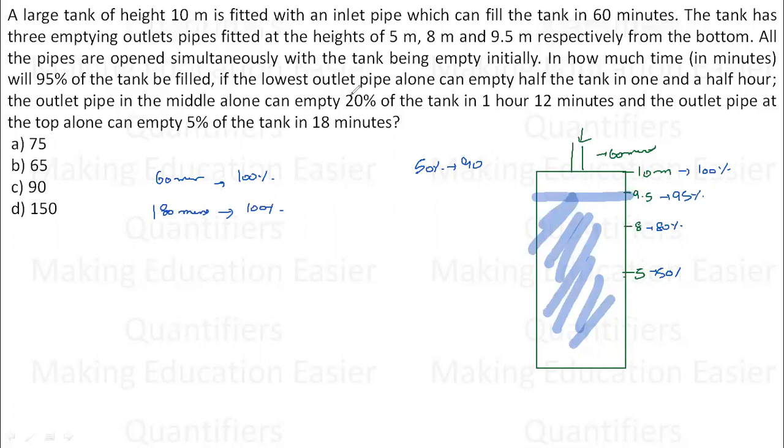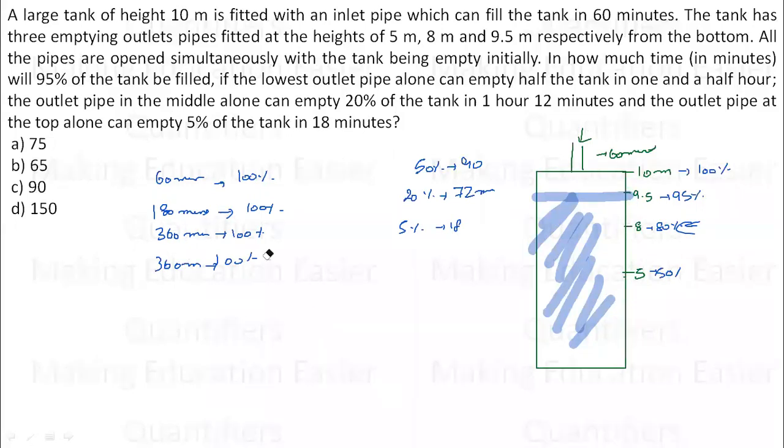Let's talk about the third pipe. It can empty 20% of the tank in 72 minutes. So 20% in 72 minutes, which means 100% of the tank will be emptied by this pipe in 360 minutes, multiplying both sides by 5. The last one can empty 5% of the tank in 18 minutes. So 5% in 18 minutes. Multiplying both sides by 20, 100% will be 360 minutes. So this is what we have.